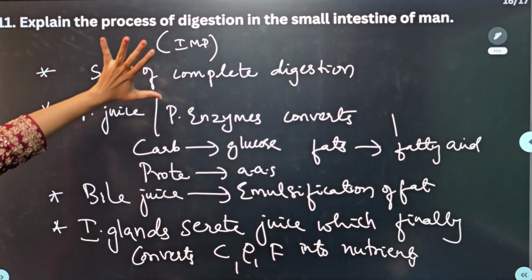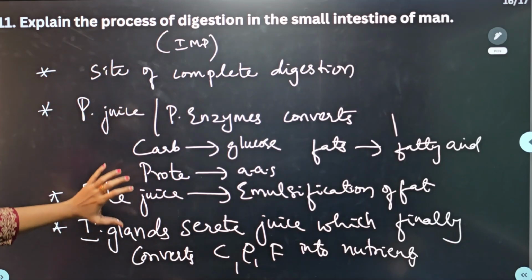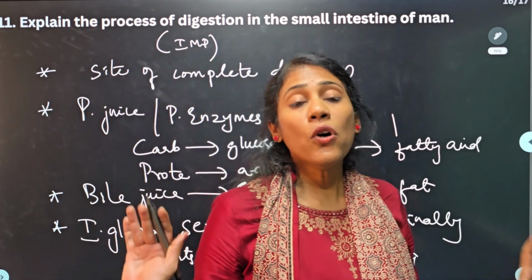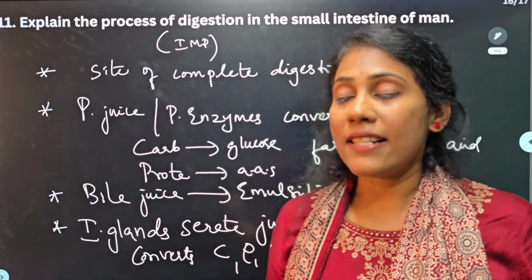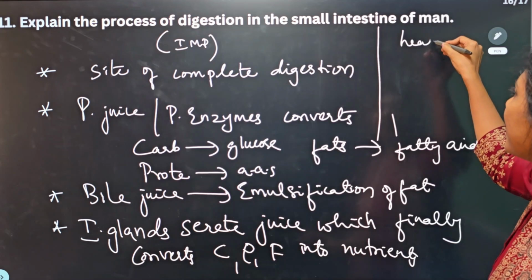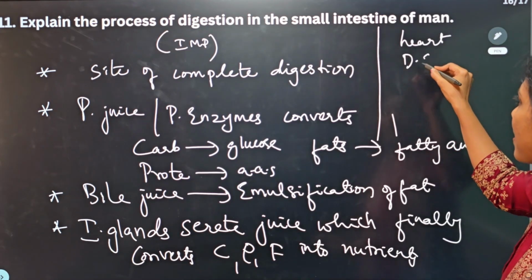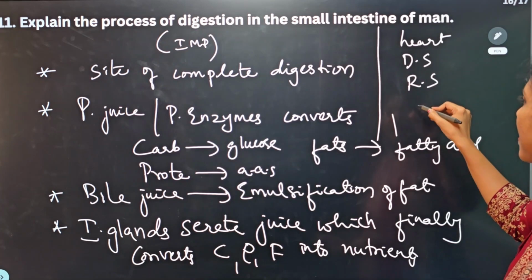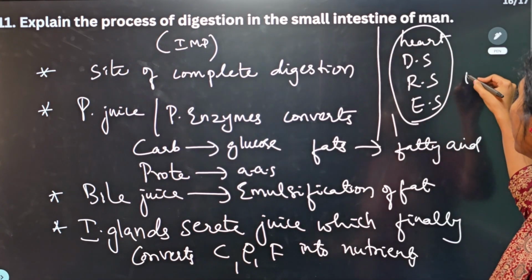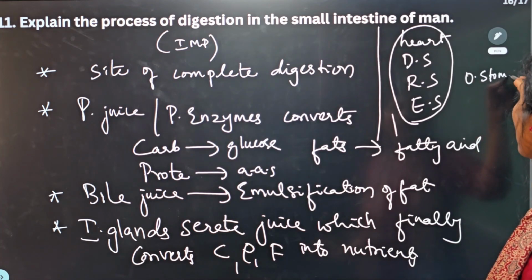But this question is also very important. I have briefly shown the answer, and this only you can elaborate and write, guys. So these are the most important questions for SSLC. Along with these questions, you have to practice the diagram of the human heart, the digestive system diagram, respiratory system diagram, and excretory system diagram. And the open and closed stomata. The stomata diagram is also important.